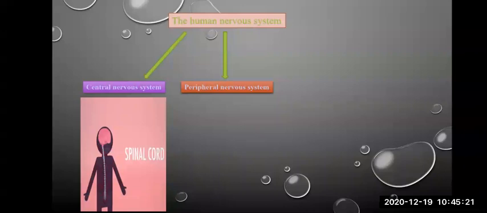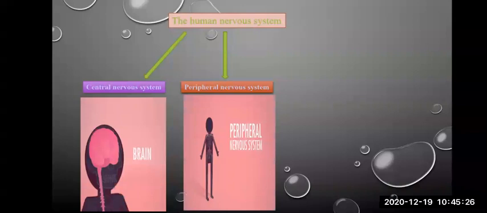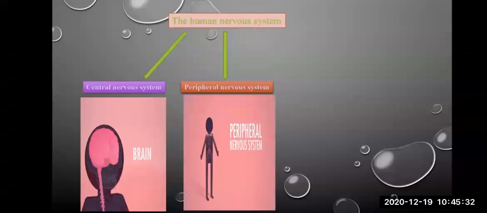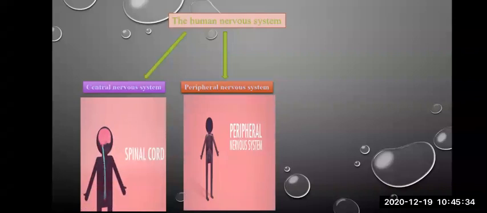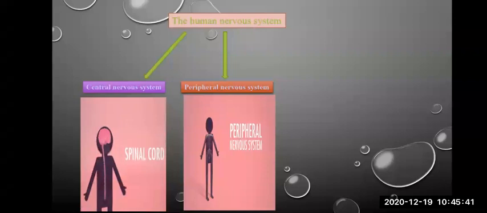The peripheral nervous system comprises the nerves that come out from the brain as well as the spinal cord. It covers the entire external part of the body, and hence it is known as the peripheral nervous system.